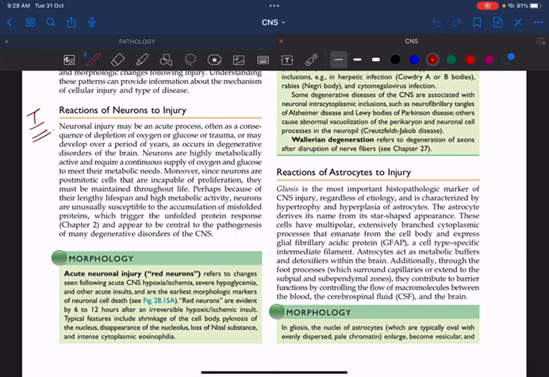Number one is what we call acute neuronal injury, also called red neuron. Remember, ischemia or hypoxia, hypoglycemia. What will happen? Red neurons will be produced within 6 to 12 hours after an irreversible hypoxic or ischemic insult. Remember, there will be intense cytoplasmic eosinophilia, and there will be pyknosis and disappearance of the nucleolus.